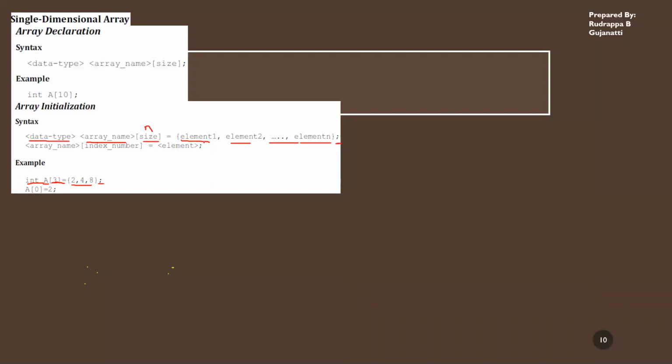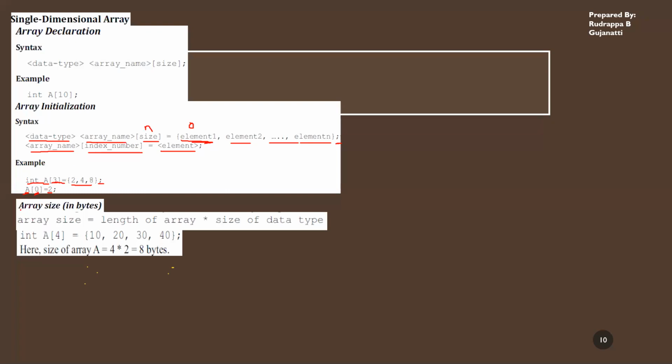So this is one way wherein you are combining both declaration and initialization. Now, if I want to just initialize it, then we have the array name, in this case A, and in brackets you specify the index number. In this case, I want to store a value in the location at index 0, that is at this element. And after the equal sign, you specify whatever value you want. So this is how you go ahead with the declaration and initialization of a single dimension array.